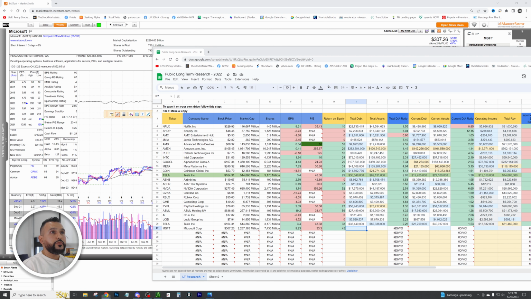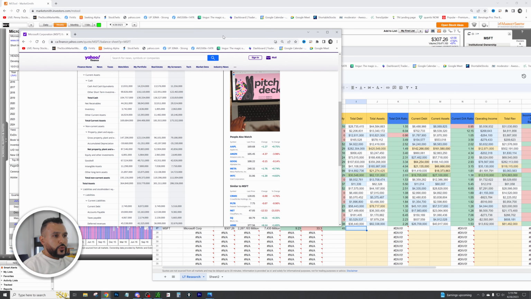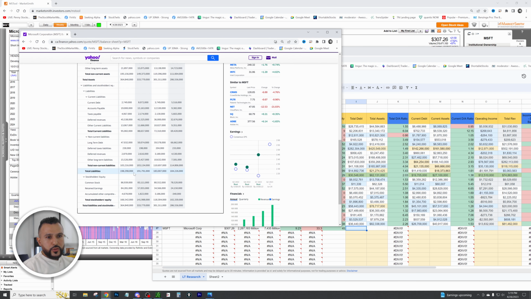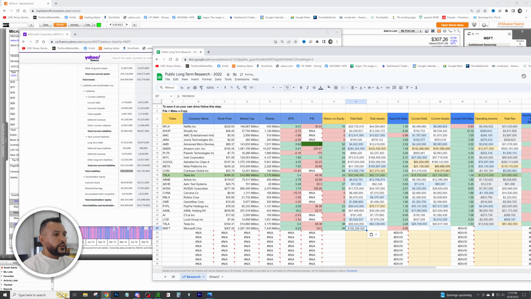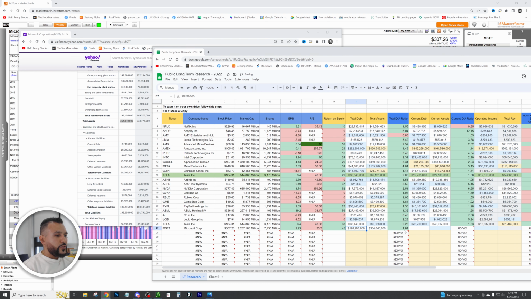So we're going to go up to Yahoo Finance on their balance sheet. We're going to look at total debt. All right, so when we're looking at the total debt, this is it right here. 198.29. Perfect. And now let's look at total assets. Boom, 364.8. All right, there you go. So you have a total debt to asset ratio of 1.84, which is a positive.